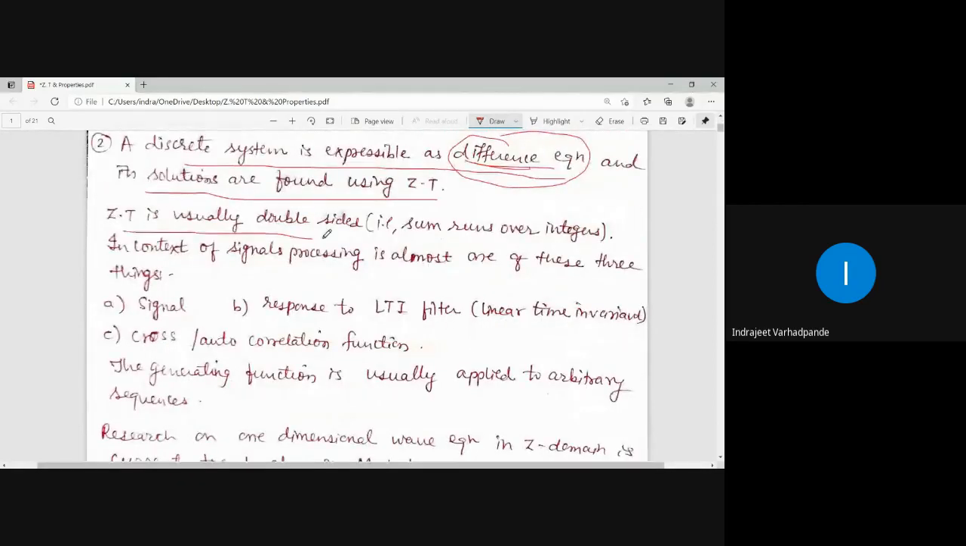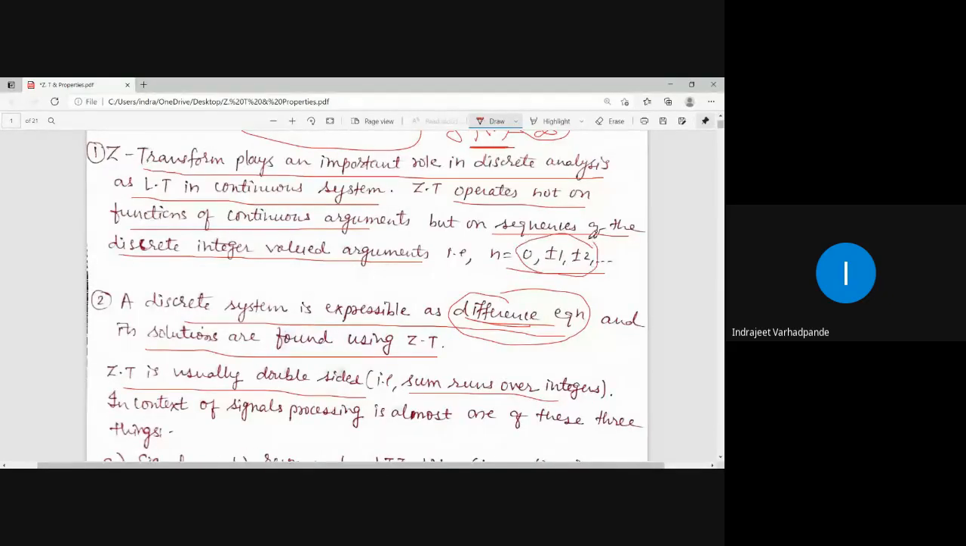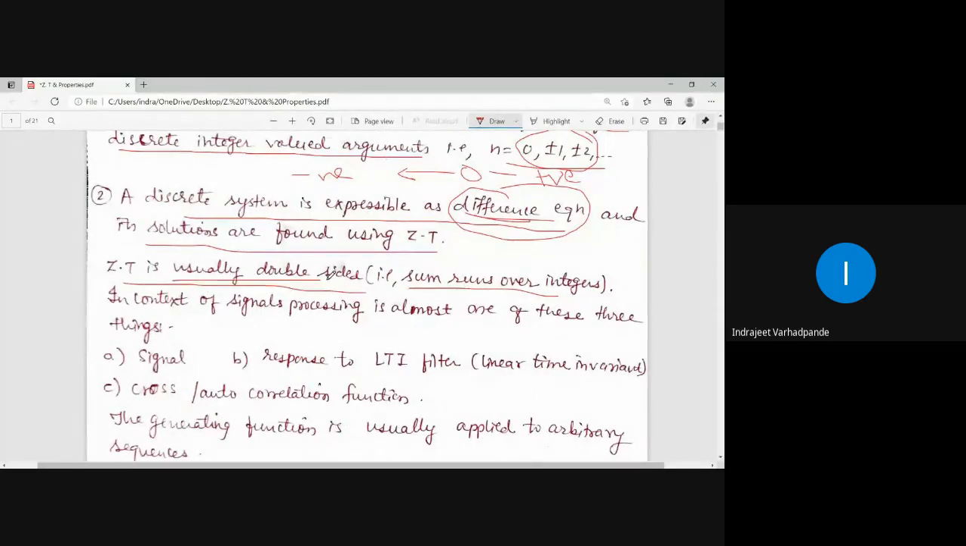So Z transform is usually double-sided. Double-sided means it runs over integers. Now, how are integers? Integers are positive as well as negative. On the left of 0, you have the negative numbers and on the right of 0, you have the positive numbers. So how does Z transform work? Z transform is usually taken as a sum over integers. That means it is a double-sided region. The region for the Z transform to be calculated is double-sided. It is the complete real number line: negative numbers, 0 and positive numbers.